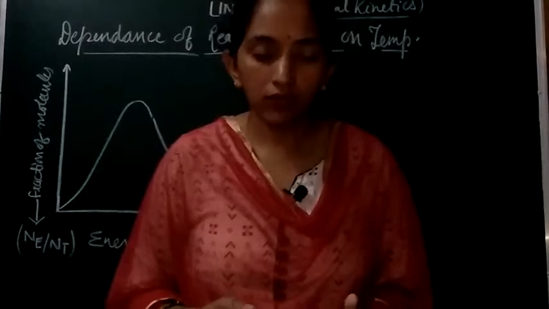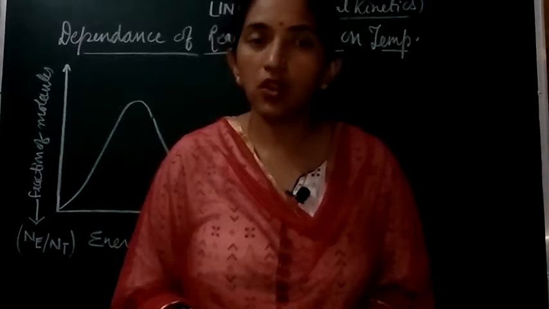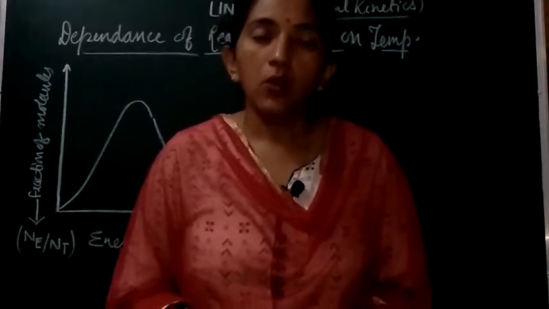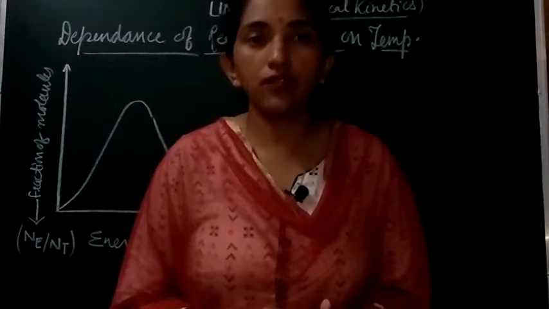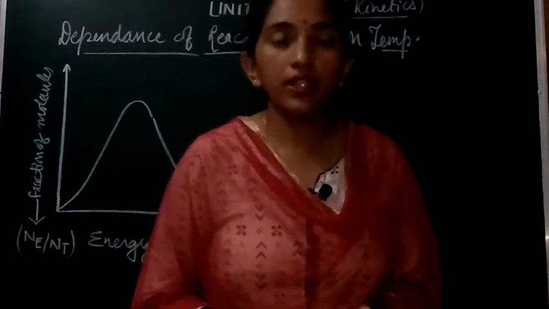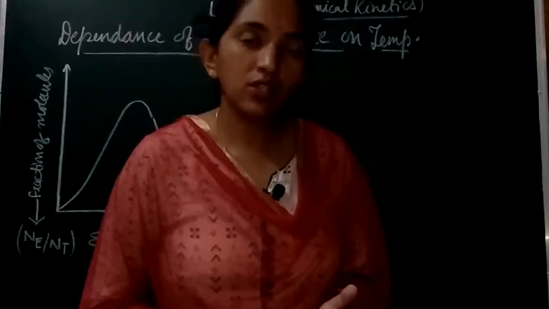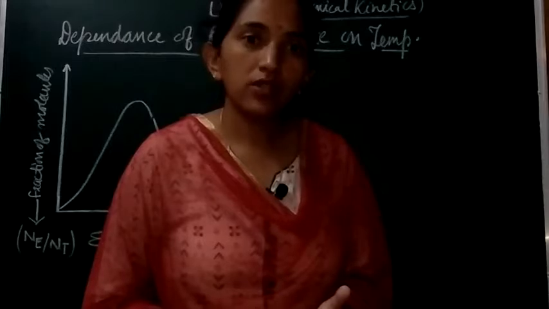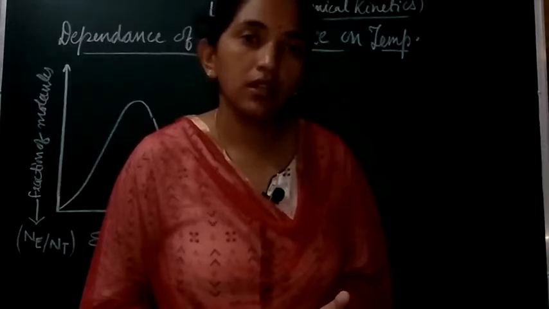So what are the factors? First one is the collision frequency, and second one is the fraction of the molecules possessing the effective collision. Now, when the temperature is increased, what will be the effect on the collision frequency? What is the collision frequency? It is the number of the reactant molecules showing the effective collision per unit time and per unit volume. Effective collision means here the collision which is effective to form the product, right?